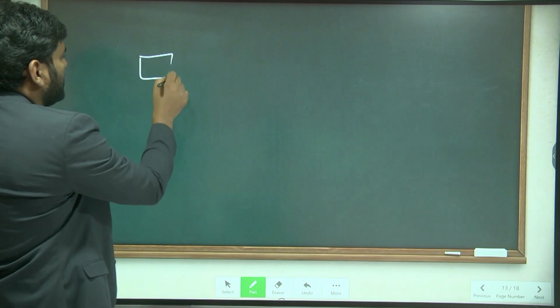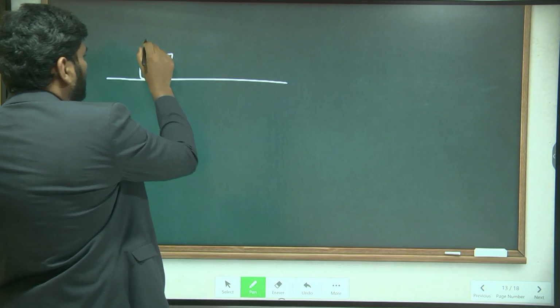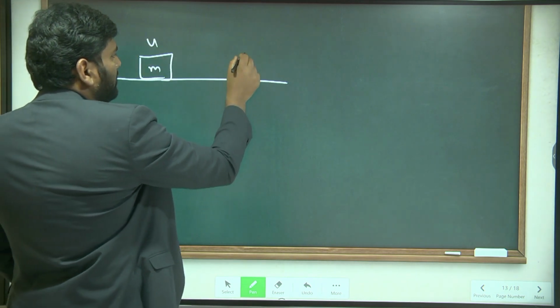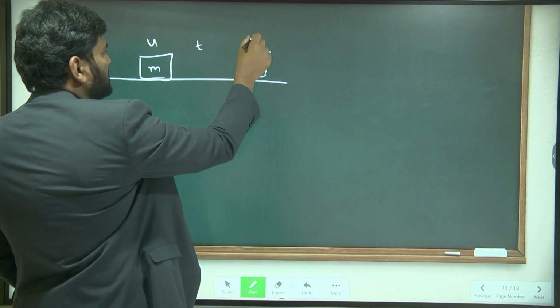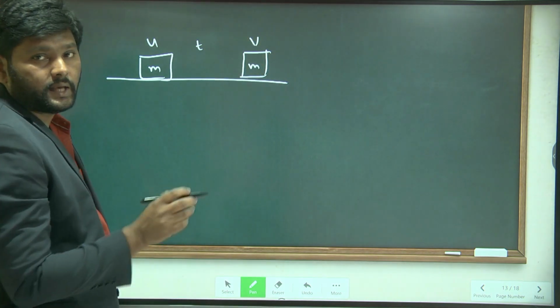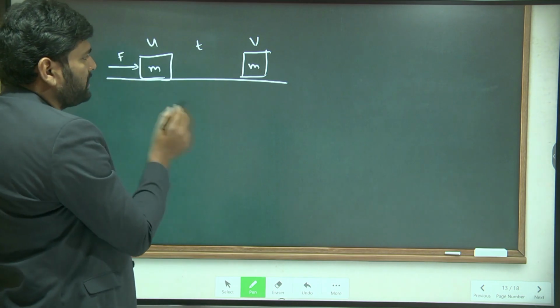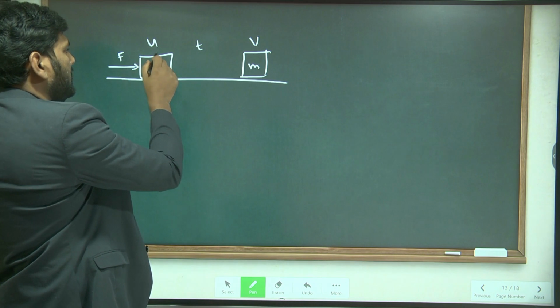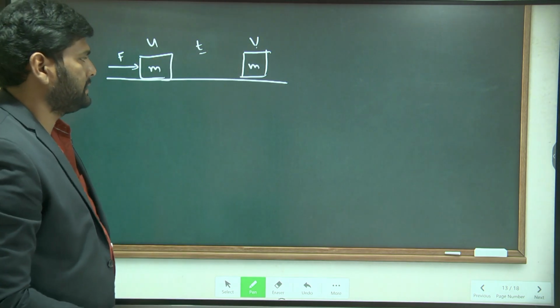Initially we have a mass, its velocity u. After time t, the same mass has velocity v, by application of the force.